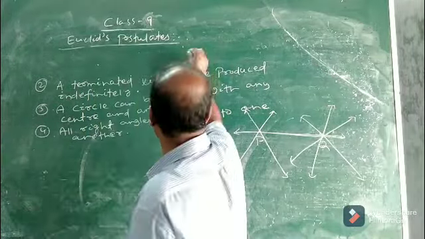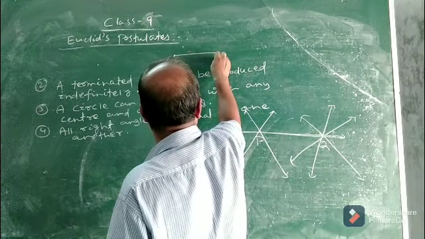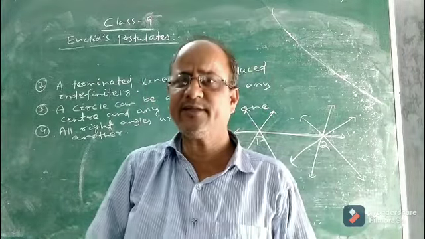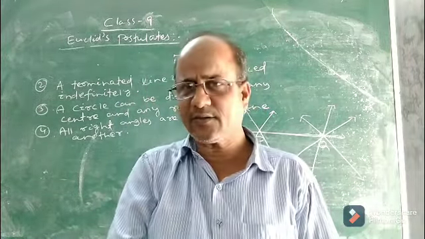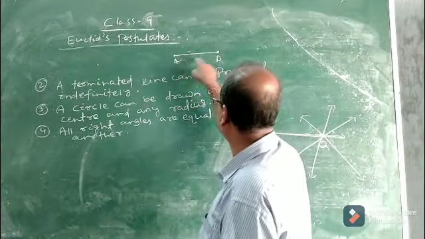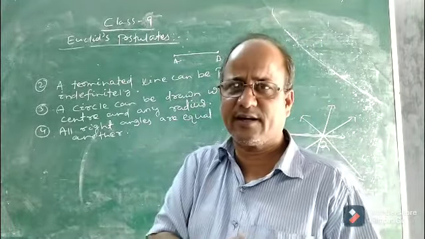Now see, children, in junior classes we have read this. Suppose A B. If I ask you what is the name of this figure, you can easily say it is a line segment. If I ask why it is a line segment, the answer is: because it has 2 fixed endpoints. This we read in class 3.